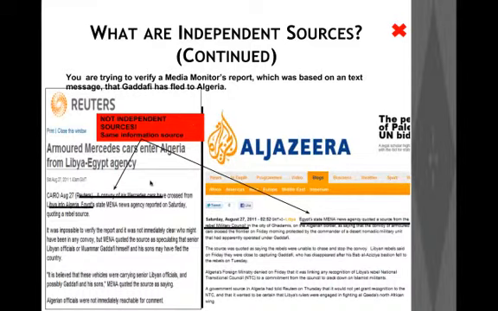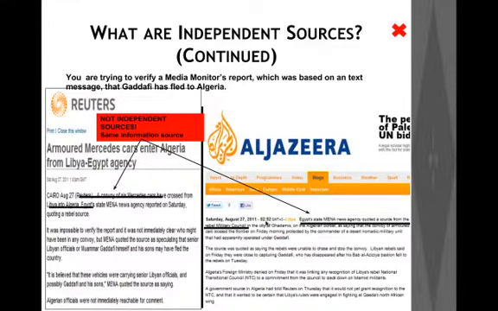Let's take a look at the Reuters source first. If you look at the first paragraph, it says that 6 Mercedes cars have crossed from Libya into Algeria, and the source here is Egypt's state MENA news agency, which reported on Saturday. And if you look at the first paragraph of Al Jazeera, it quotes the same source. It says that Egypt's state MENA news agency quoted a source from the rebel military council, and so on.